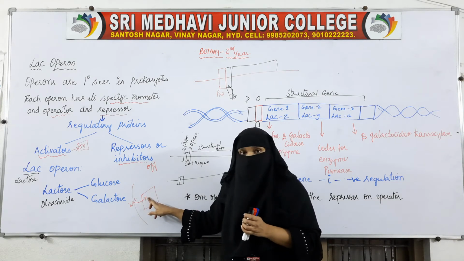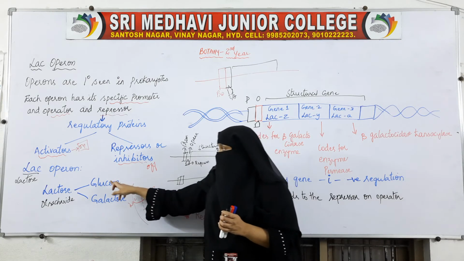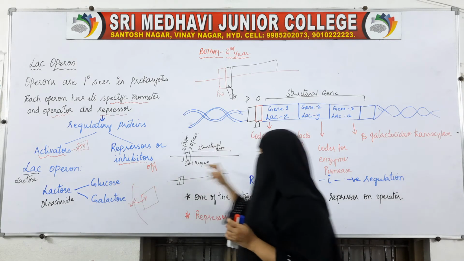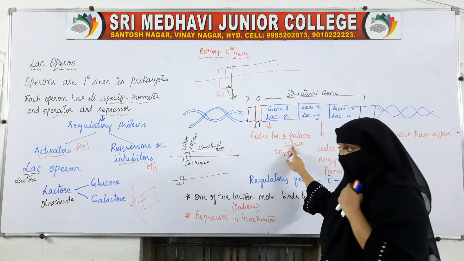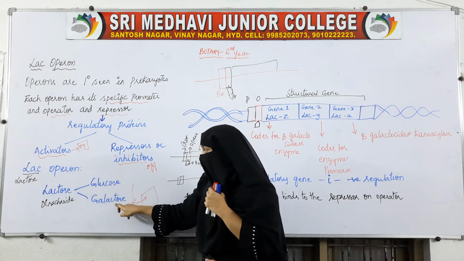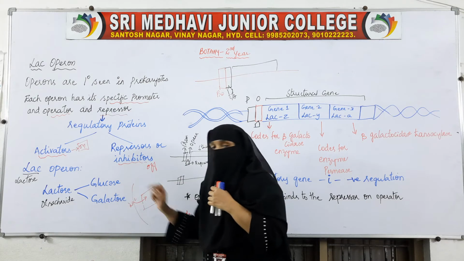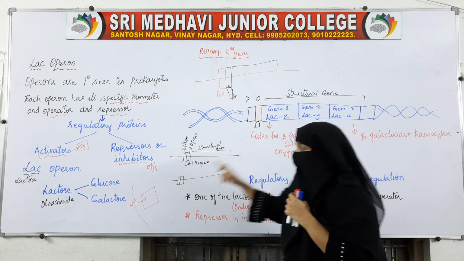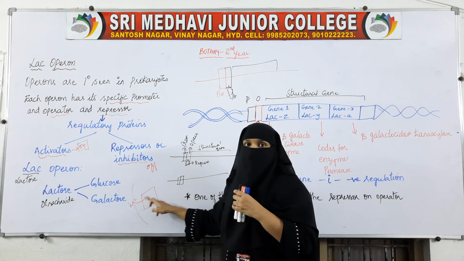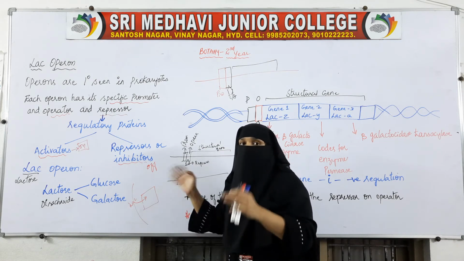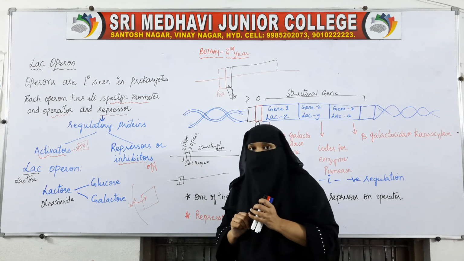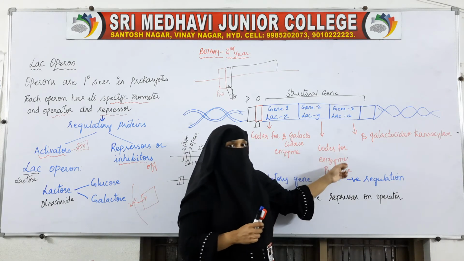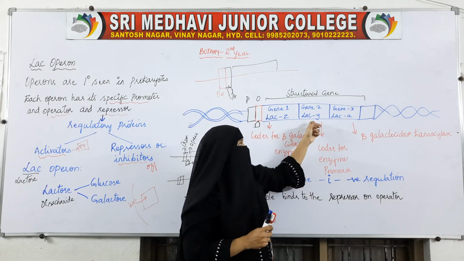When lactose enters, it will be hydrolyzed into glucose and galactose by this enzyme. But first it has to enter inside the body, then only it will be broken down. To allow this, the permease enzyme is there, which is coded by the LAC-Y gene.